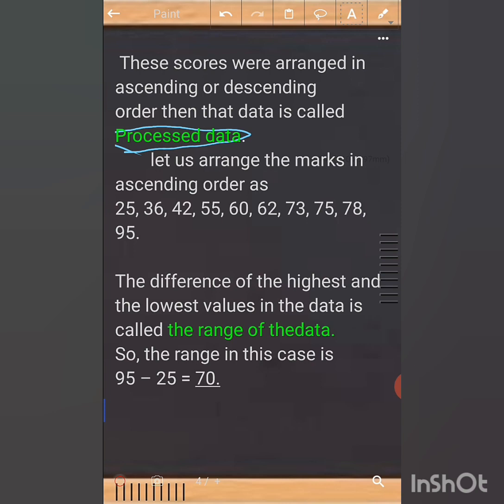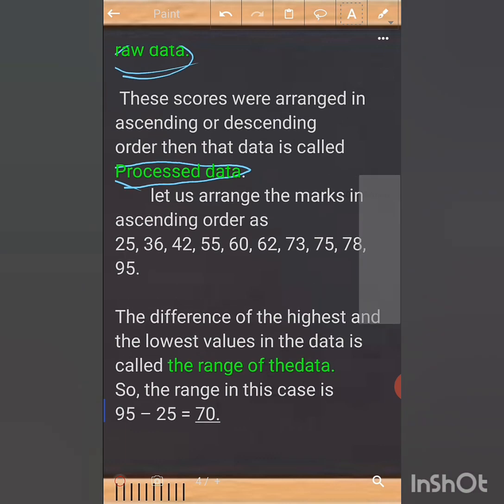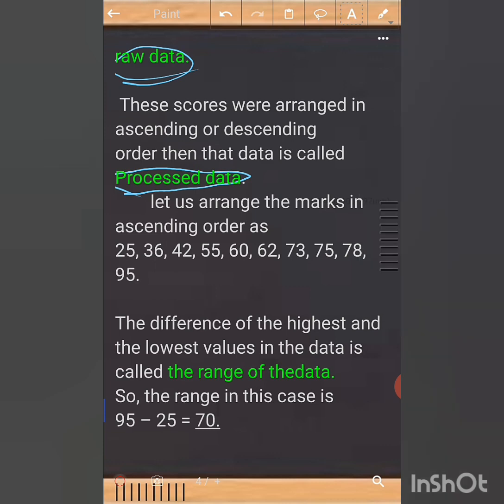Okay, what does raw data mean? The data which you directly get without any order is called raw data. When that kind of raw data is arranged either in ascending order or descending order, then the data is called processed data.